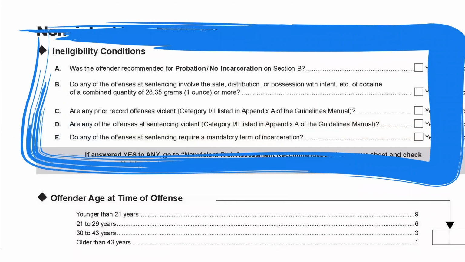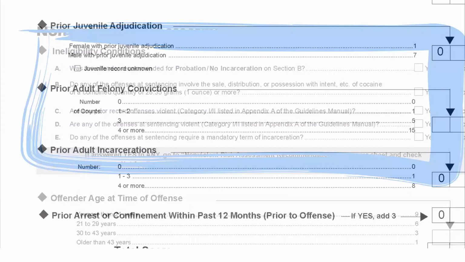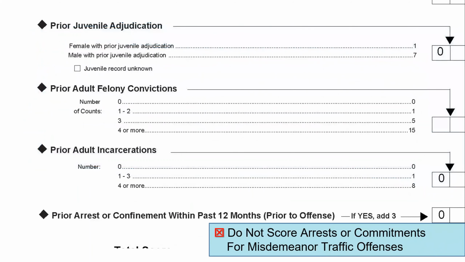For the nonviolent risk assessment, you have to answer no to all the ineligibility conditions. If you answer yes to any of those, then the risk assessment does not apply. Again, the factors are fairly straightforward, and the instructions can be found in your guidelines manual or on the mobile manual.